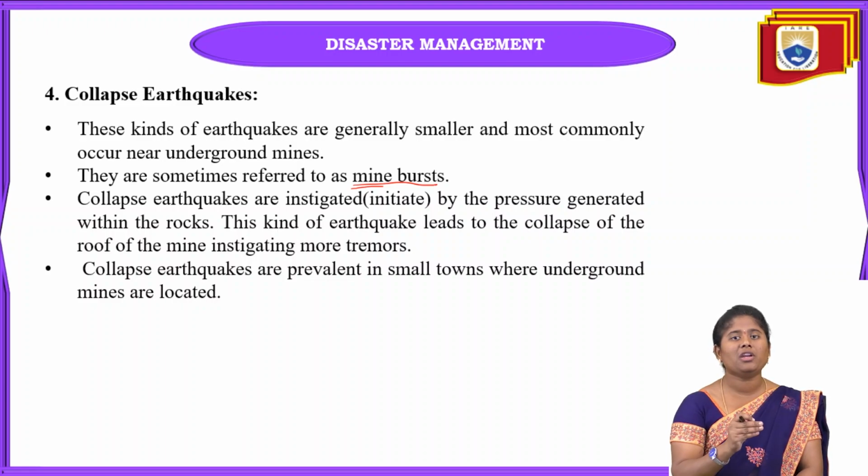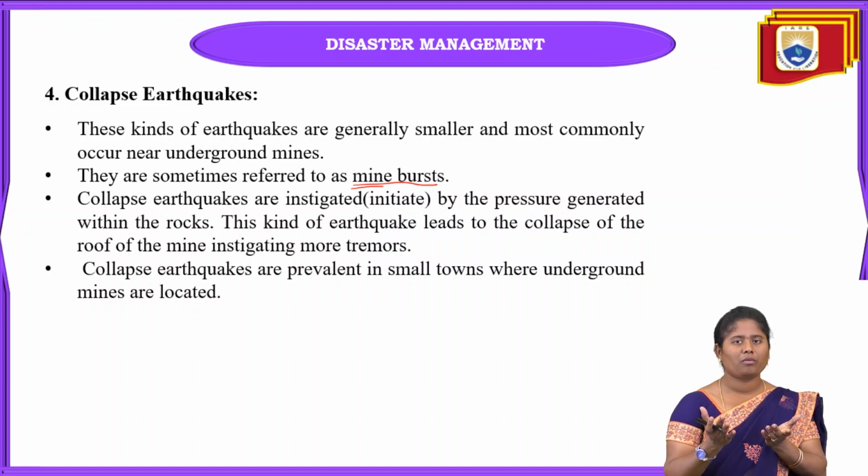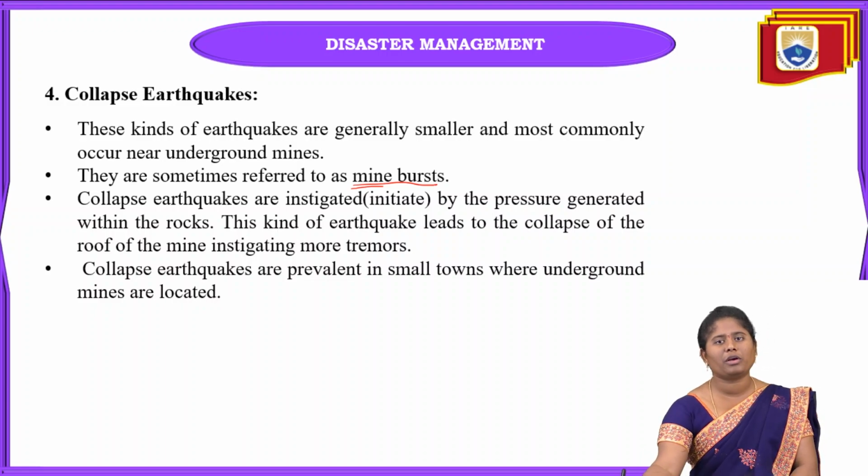Due to this mining action, these collapse earthquakes happen, because the rock surface will not be leveled. What will happen then? The tectonic plates will rub one another because of the unleveling of the earth's crust. These collapse earthquakes happen at that time only.